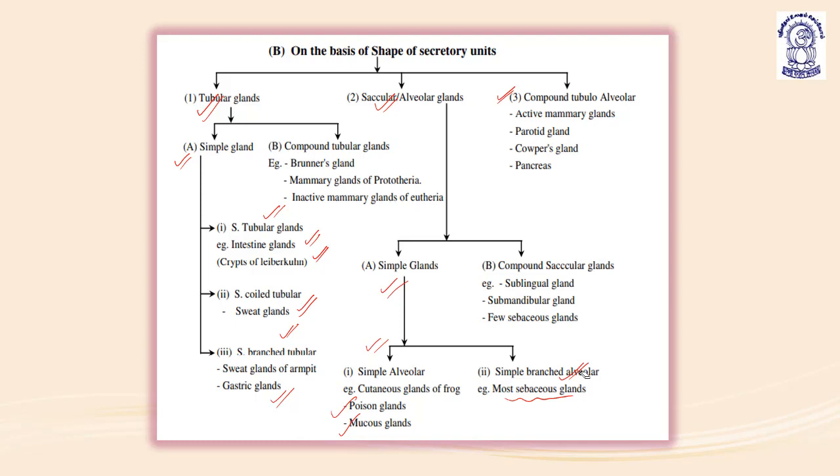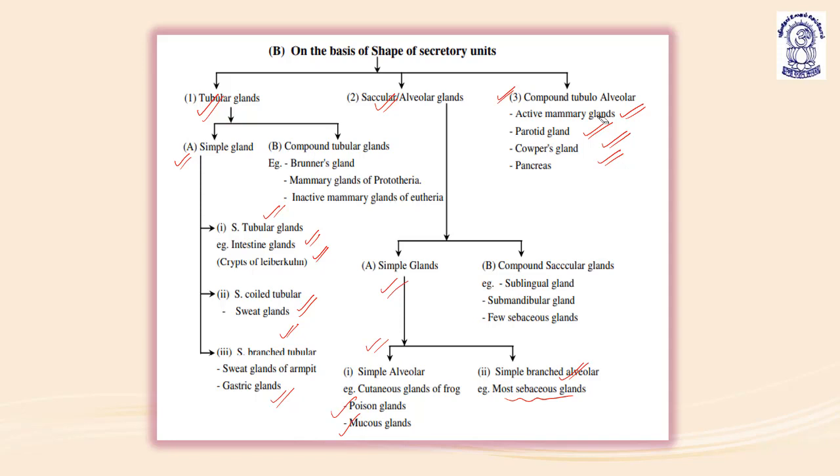Then the compound tubulo-alveolar, which is shown by the active mammary glands, parotid glands, Cowper's gland, and pancreas. So the compound tubulo-alveolar is present in the active mammary glands, parotid glands, Cowper's gland, and pancreas.